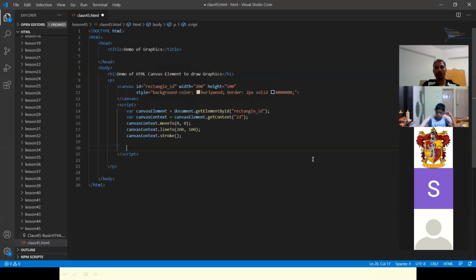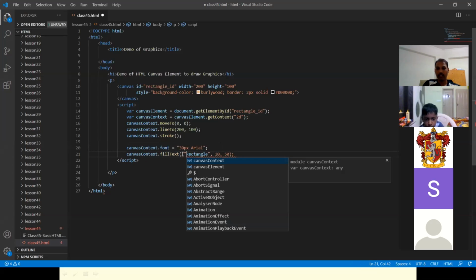If you want to specify text, you can make use of this. I'm going to add 30px and Arial, so setting the font and its size. Then I'm setting a text. What text you want to fill, you can just add the text here.